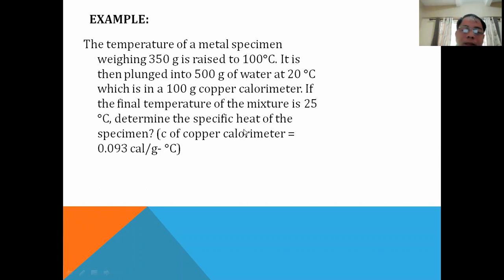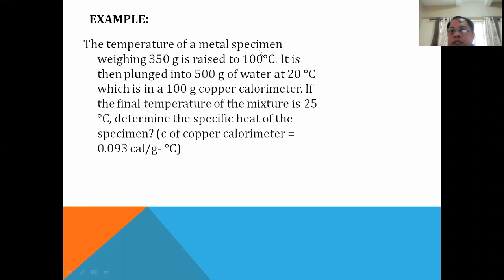Now, what is being asked in our problem? What we want to find is the specific heat of the metal ball that was heated earlier. We cannot identify it yet. Once we know its specific heat, then we can look at the chart and be able to identify what metal it is, because it was not specified what kind of metal it is.